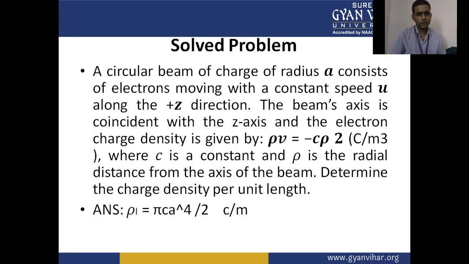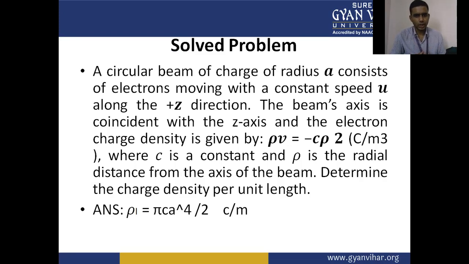Now we have a solved problem. A circular beam of charge of radius A consists of electrons moving with a constant speed u along the z direction. The beam's axis coincides with the z axis.